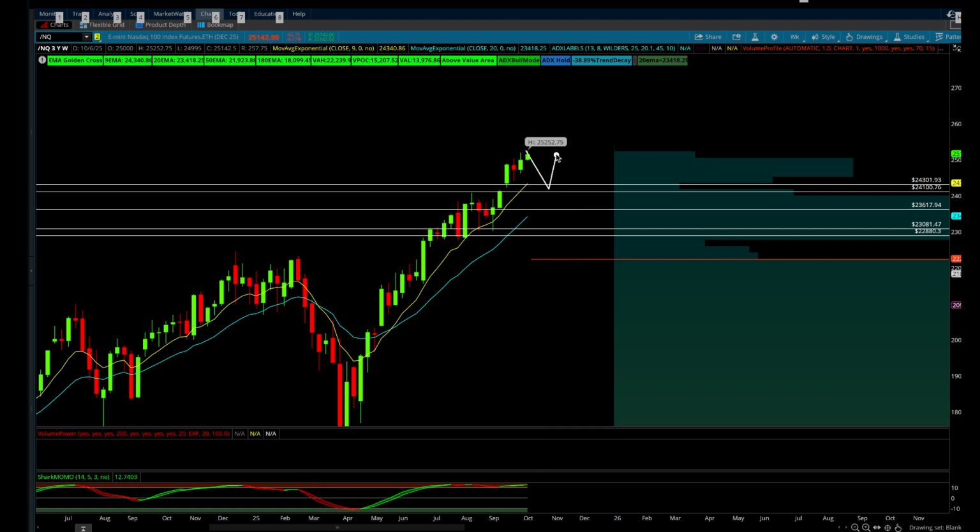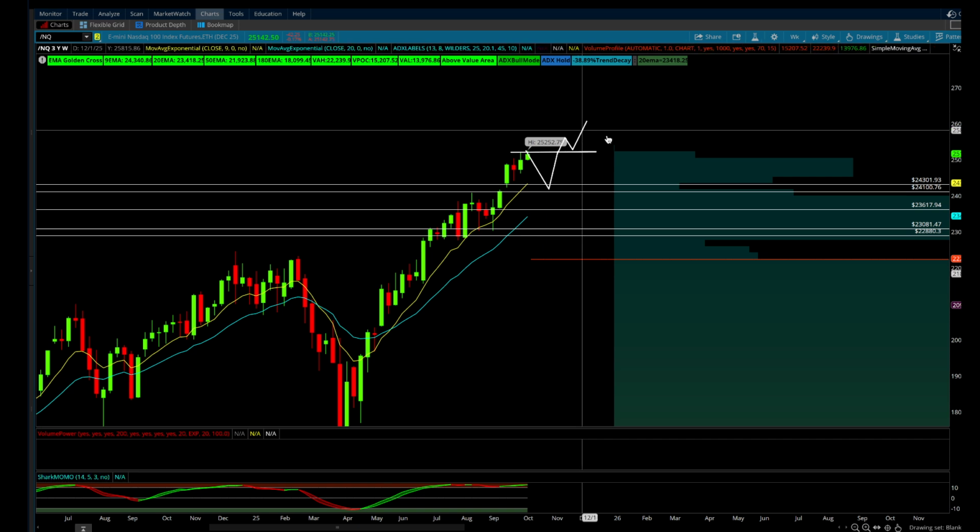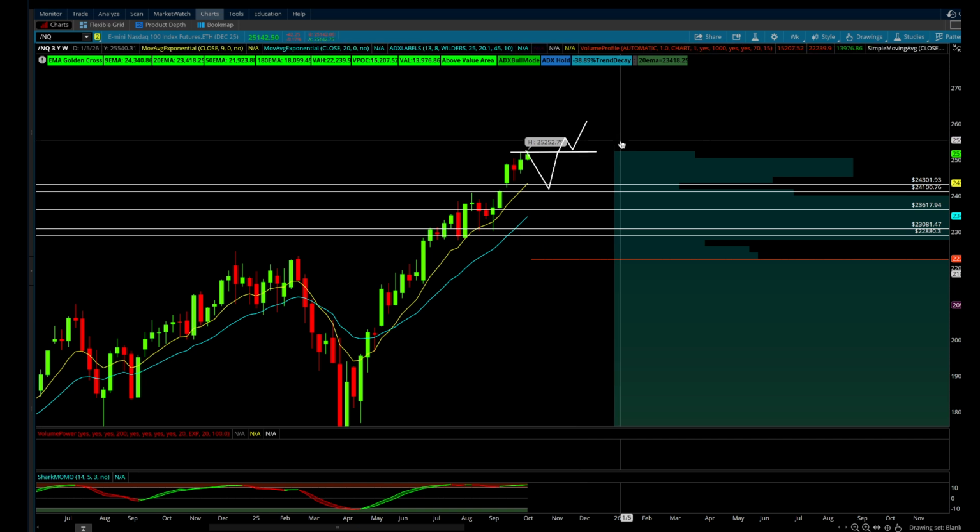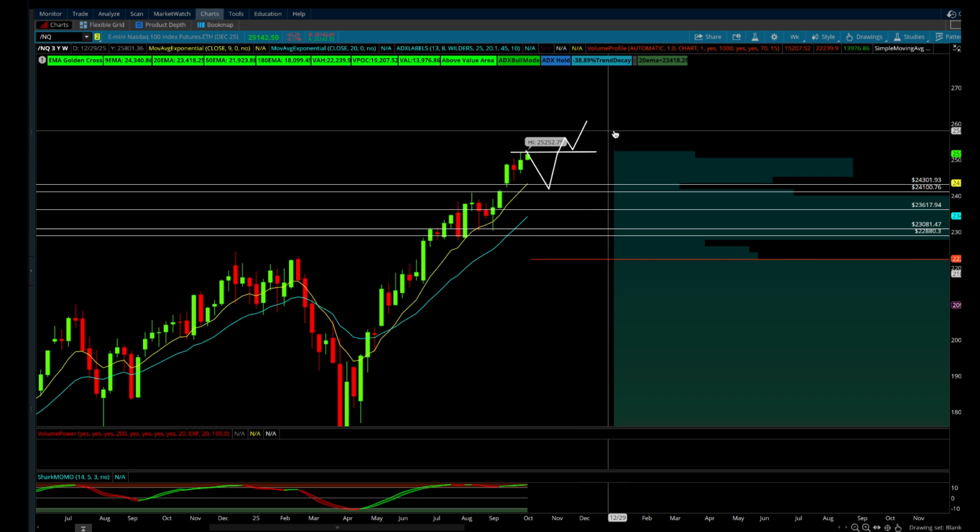Simple retest right there, and then we look up toward the opposing high, and we want to see if we have another change, another break of structure, making another higher high, and the retest up higher. It really seems to me that 26,000 is not out of the question before the year end.